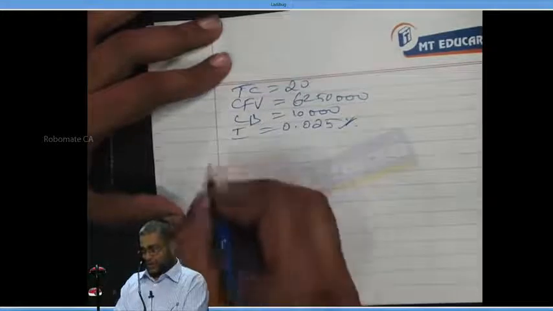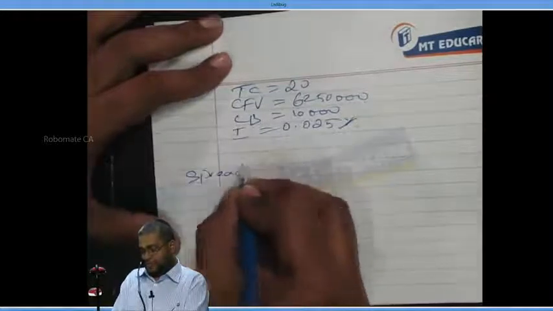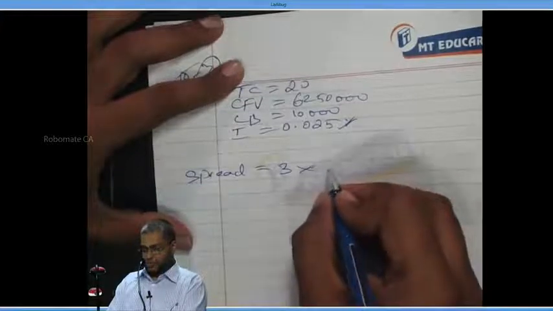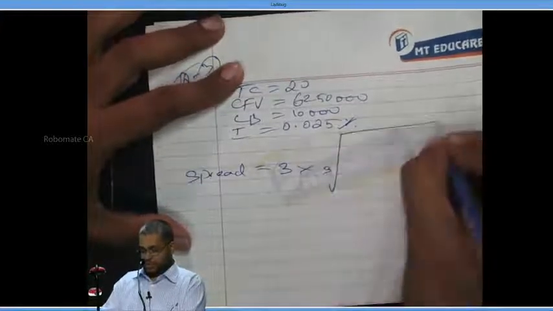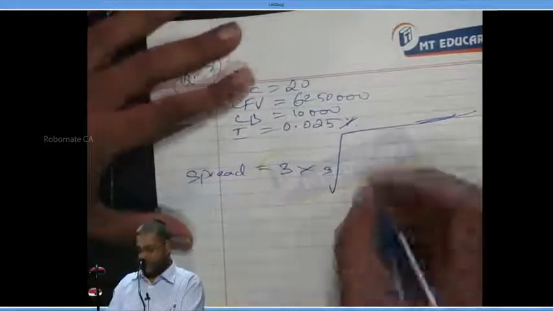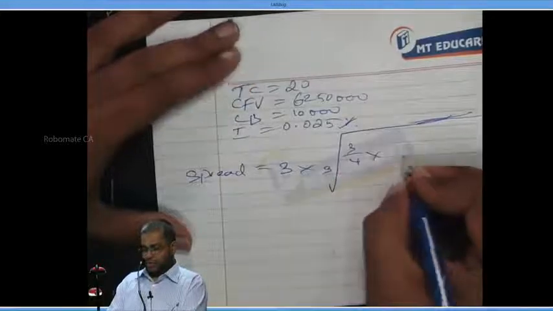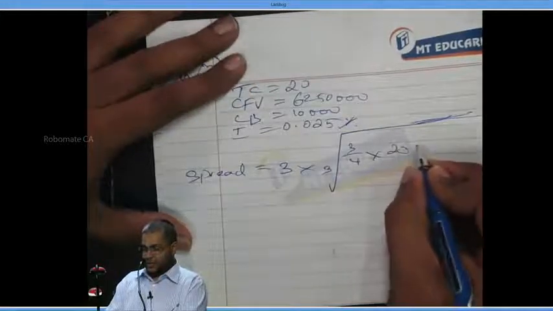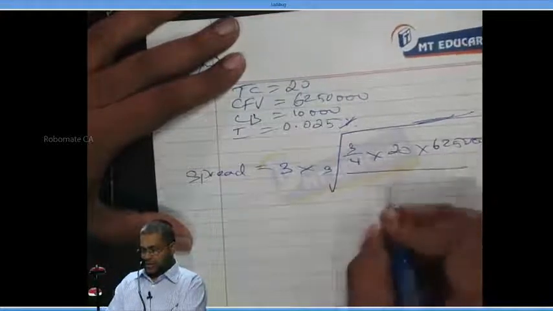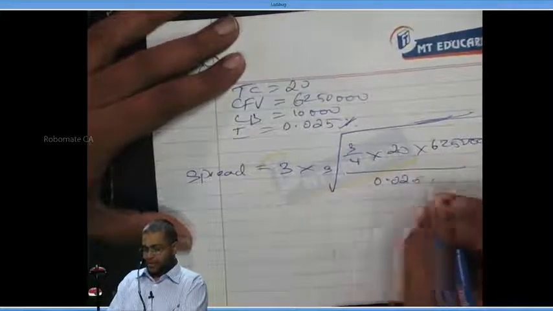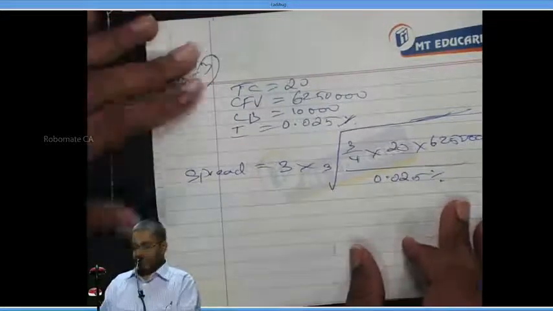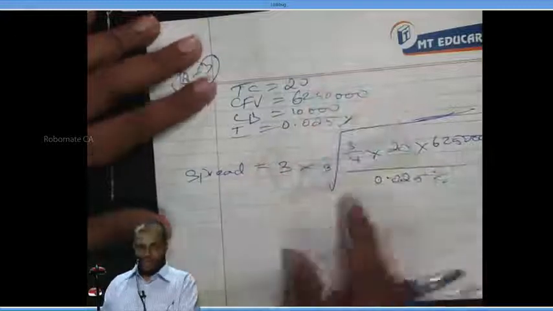Next, write down. Spread is equal to 3 into cube root of 3 by 4 into the transaction cost, 20, into 62 lakh 50,000, divided by 0.025%. It may sometimes not be possible to handle the number in the calculator.